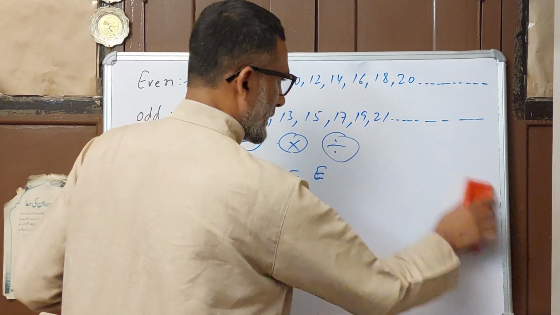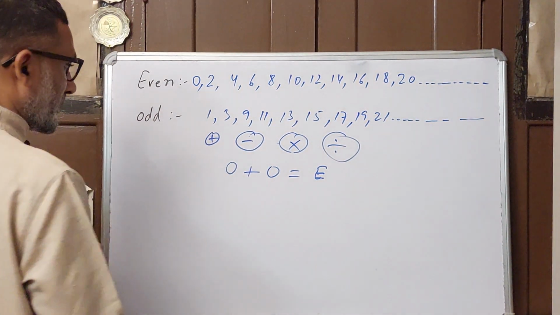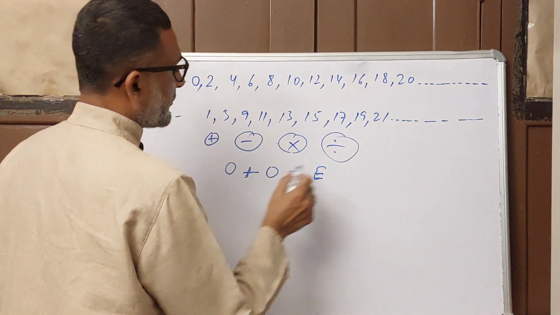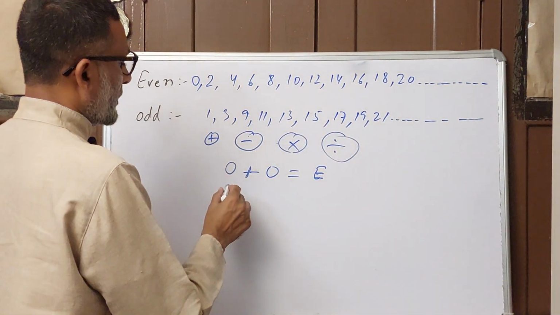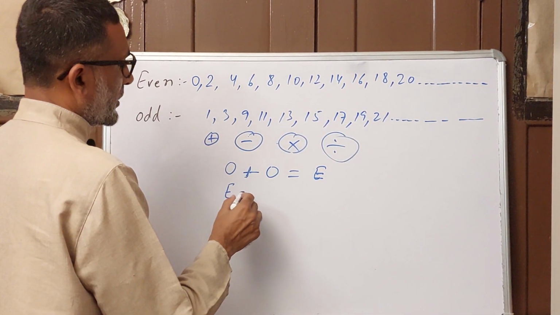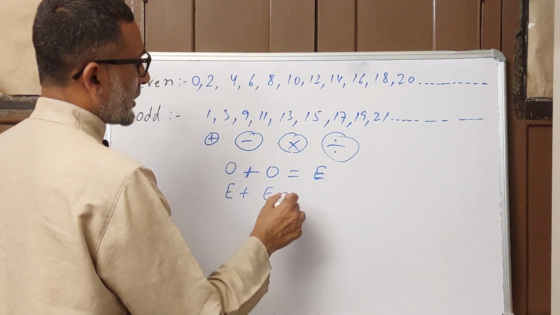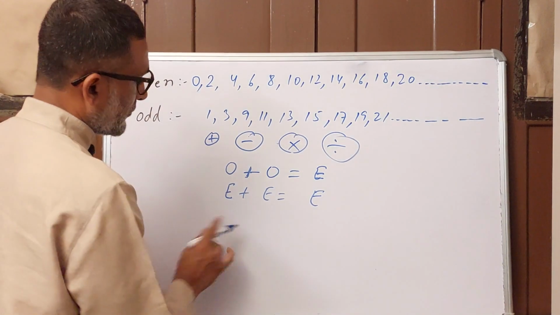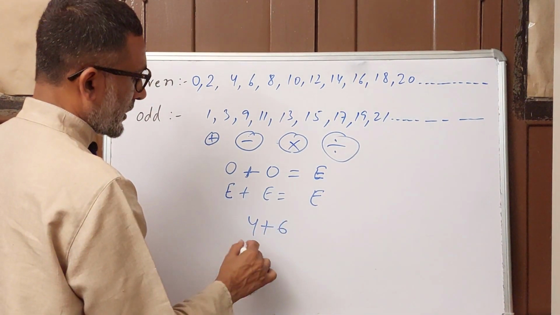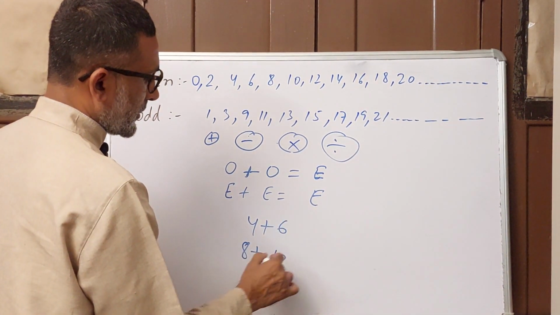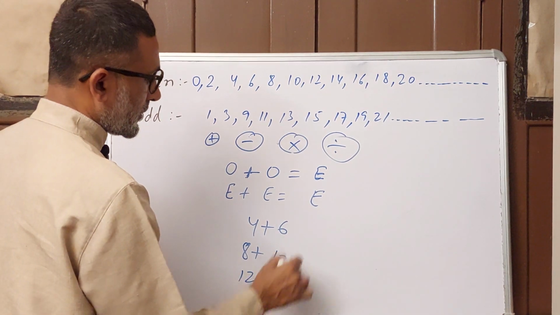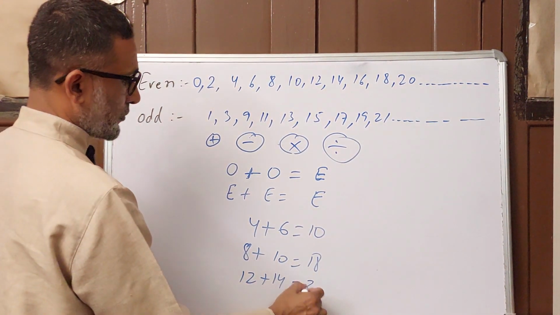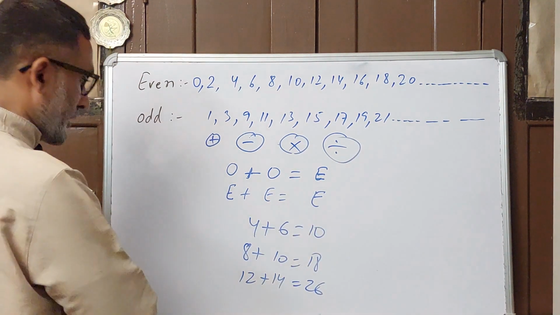Now again come to my point where I am trying to help you understand. When odd plus odd, the number will be even. When we add even plus even, what do we get? Also even. You can try by example. 4 plus 6, 8 plus 10, 12 plus 14. What do we get? 10, 18, 26. All are even numbers.